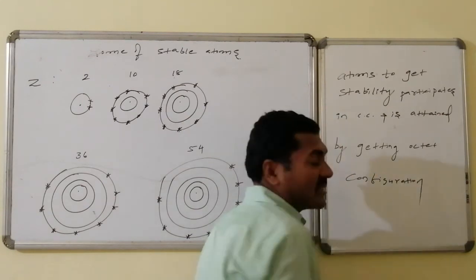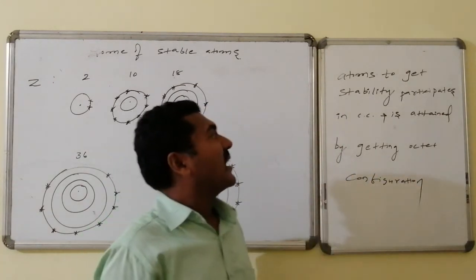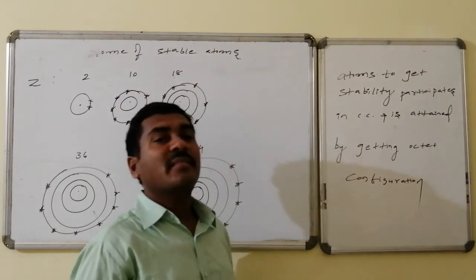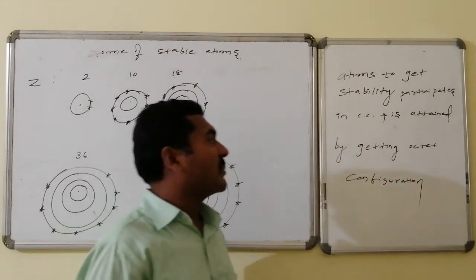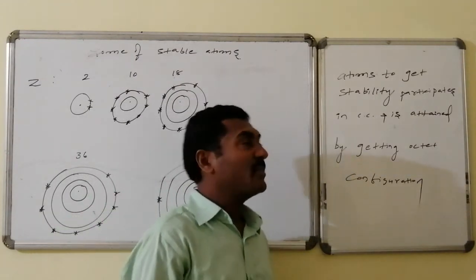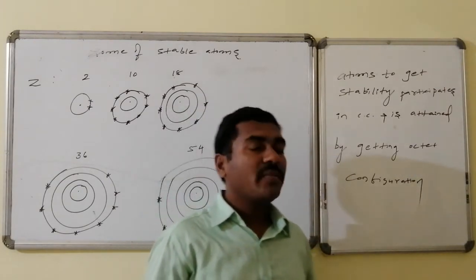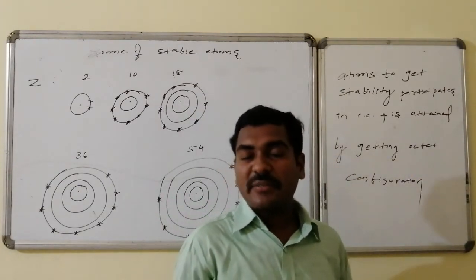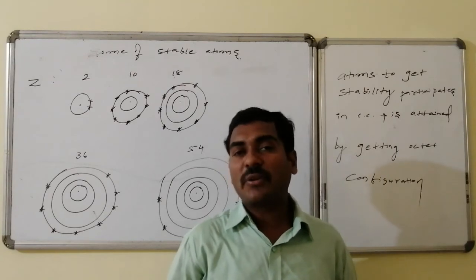That is nothing but what? Octet configuration. Thus, atoms participate in chemical combination to get stability, and that stability is attained by getting octet configuration, nothing but what? 8 electrons in the outermost orbit.